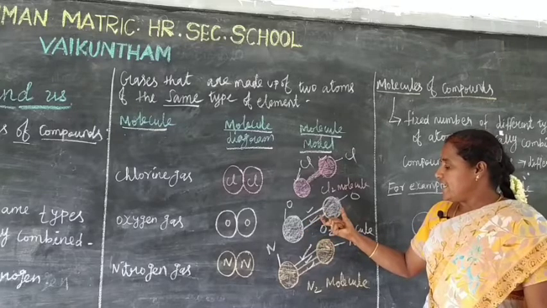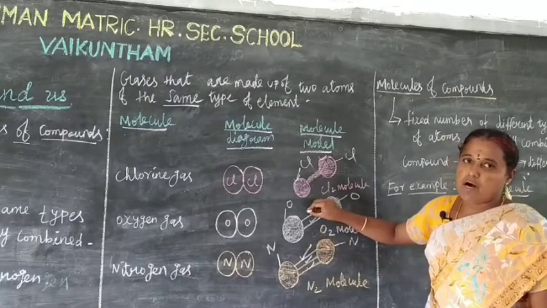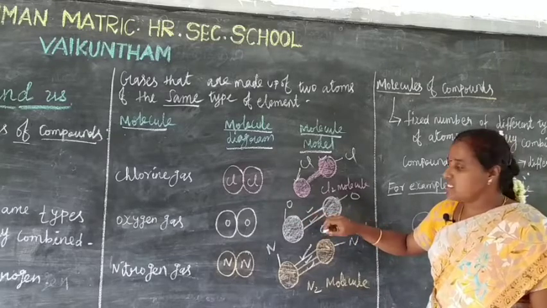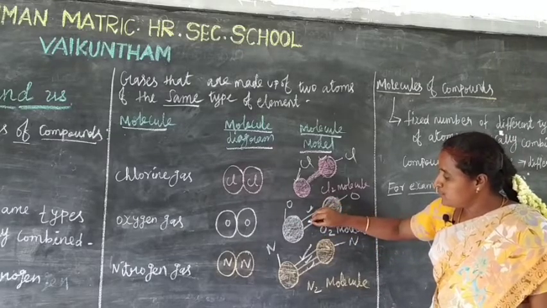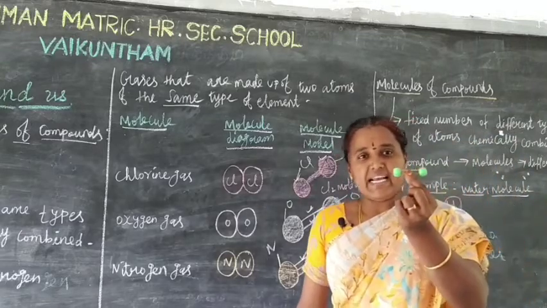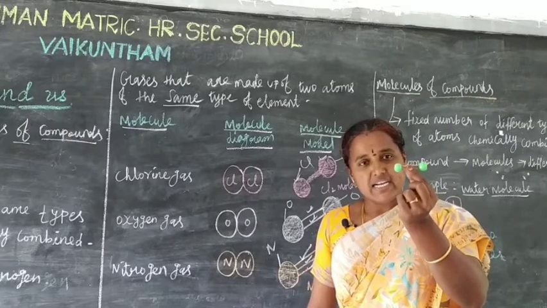Two oxygen atoms combine with how many bonds? Double bond. 1, 2. Consider the green beads as oxygen atoms.